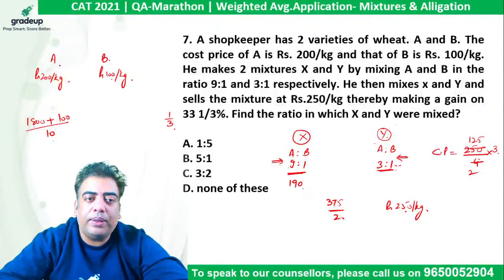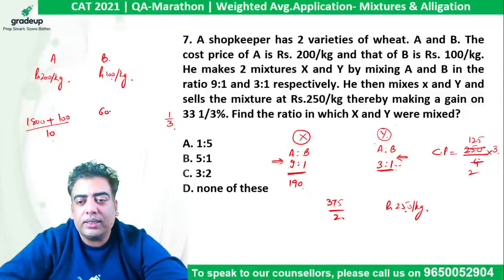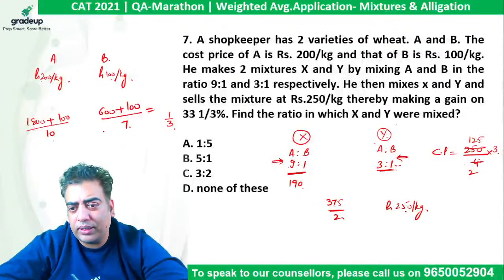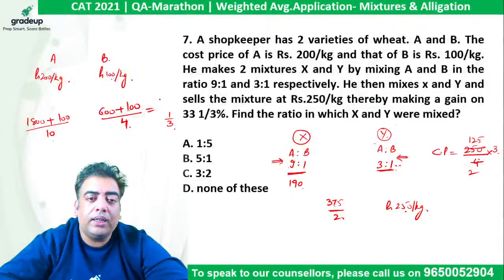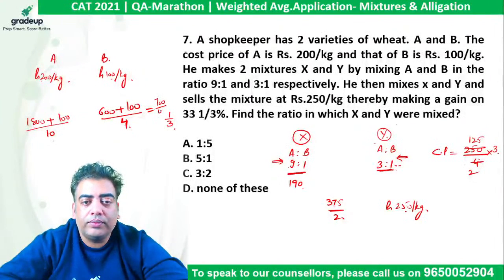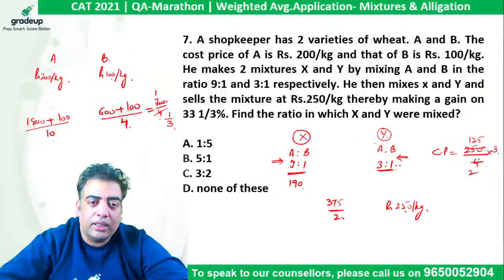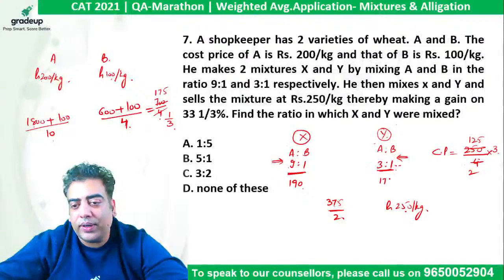Cost of Y will be 3 into 200 which is 600 plus 1 into 100 is 100, divided by 3 plus 1, 4, which comes out to be 700 by 4. So 4 gets cancelled out here. 4 ones are 4 and leftover is this 30, 4 sevens are 4 fives, which is 175.